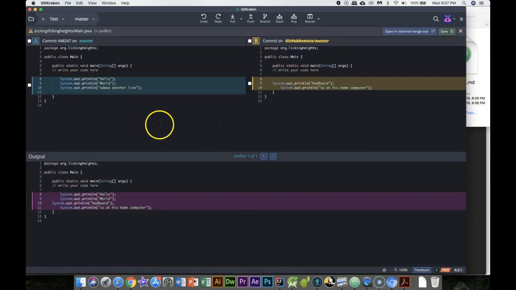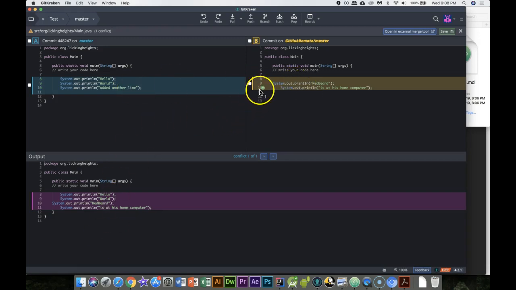Okay, so what it is, this is my cloud remote, and this is my master. So I'm looking at the changes. So this is what it is now. I have all of these lines on here. And from my remote, these are the only lines that I have. Okay, this is my output right here. Redbeard is at his home computer and hello world. The conflict is actually this line right here. They added another line because it's both happening at line 10 and line 10.